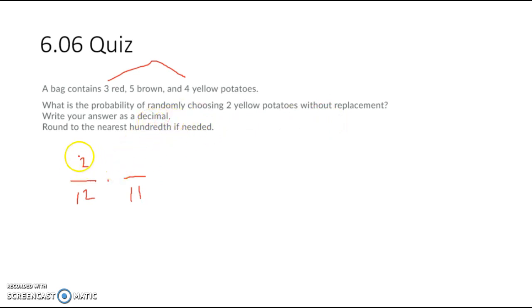Excuse me, the first draw should be 4 out of 12 because there are 4 yellow potatoes. Typo there, I misspoke. So 4 out of 12 for the first draw of the yellow potatoes. But now, after you've already taken one out, there's only 3 left. So the chance of drawing it the second time is 3 out of 11. And since we need both things to happen, this is a compound probability, so we're going to multiply. You'll multiply straight across, write this as a decimal, and round your answer to 2 decimal places, the nearest hundredth.